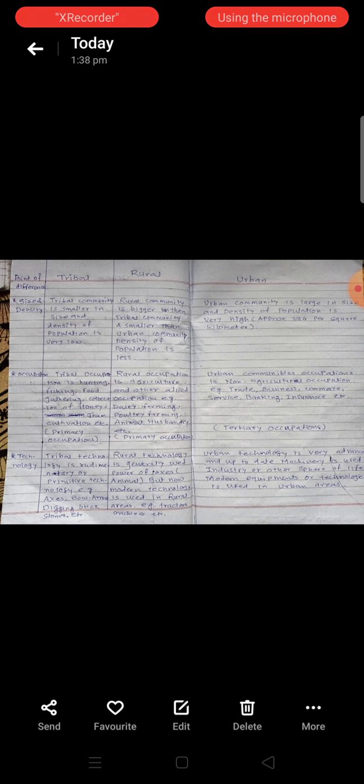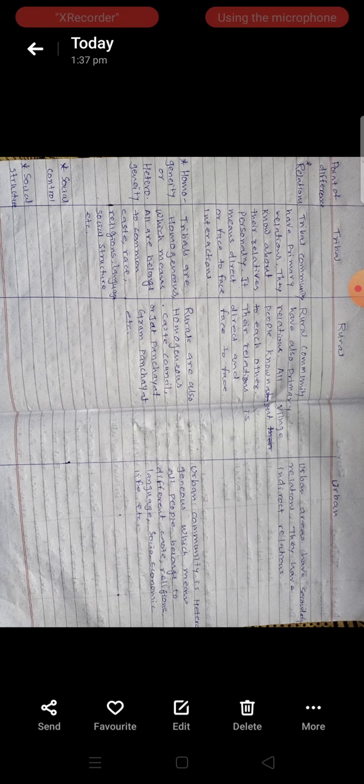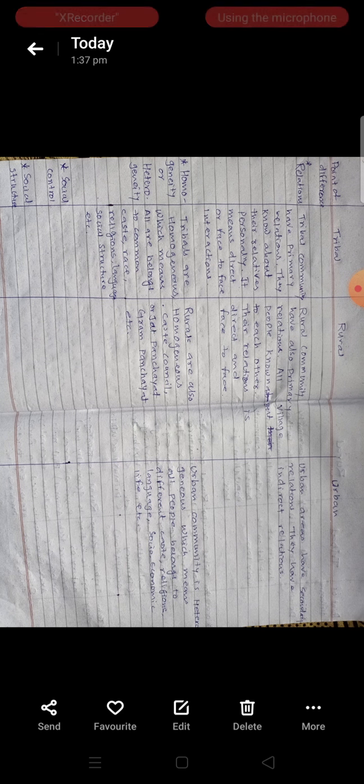Some other points are also mentioned, for example relationships, homogeneity or heterogeneity, and then social control, social structure, family and marriage also.